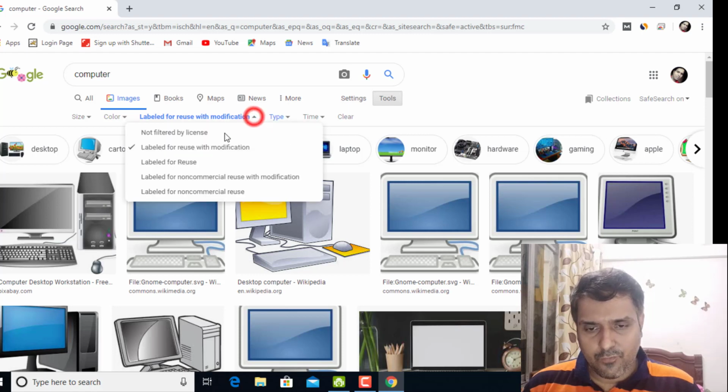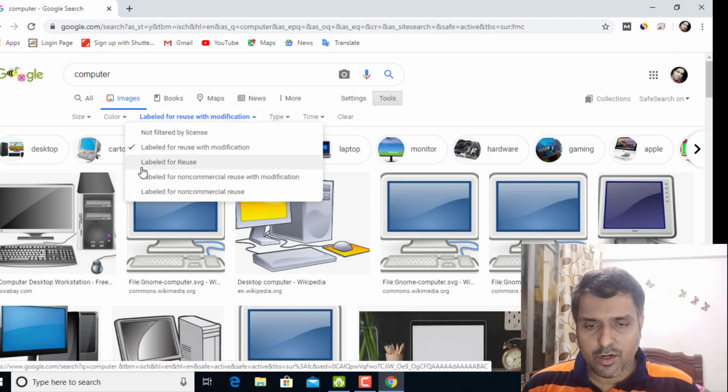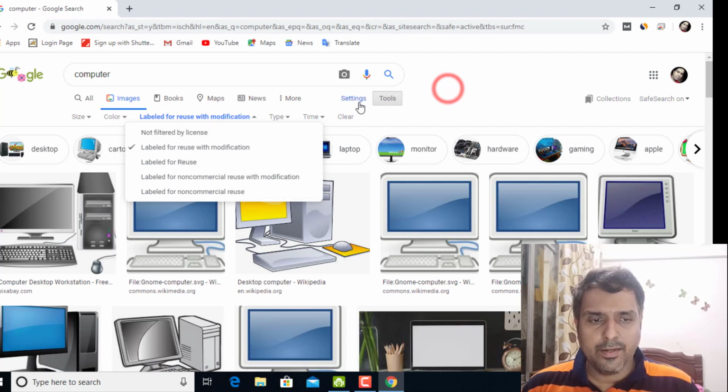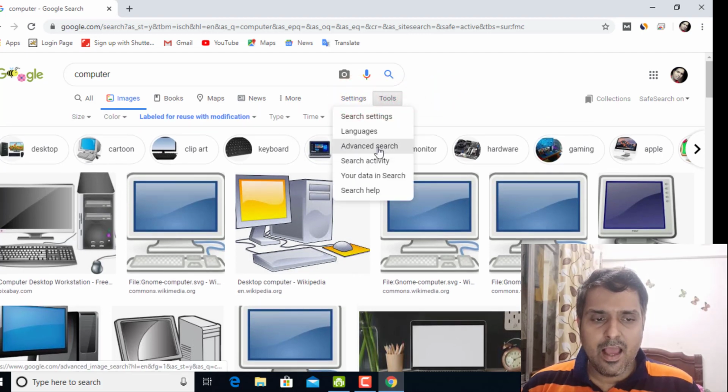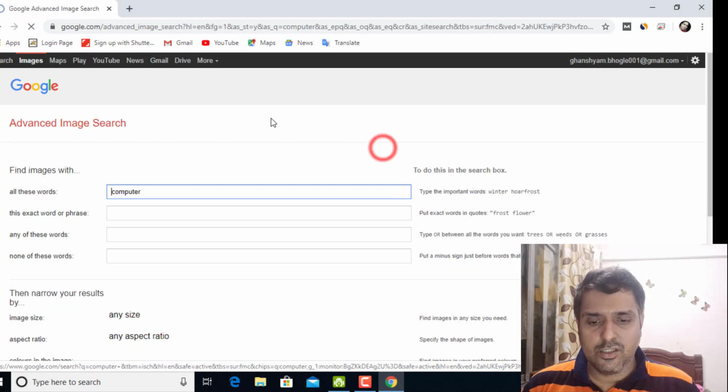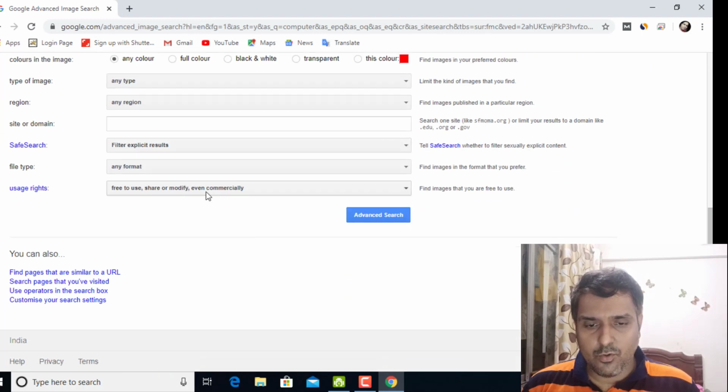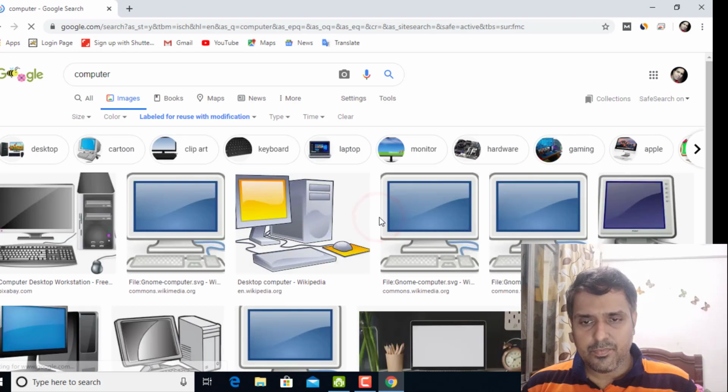You can also use this from here. Label for non-commercial reuse, label for reuse. These options can also be used. Or you can go to tools, then settings, then advanced search, and in advanced search you can go below, do this, and click on advanced search.